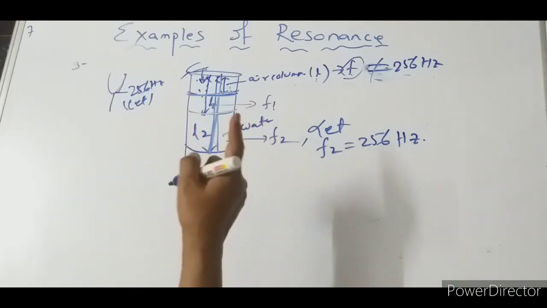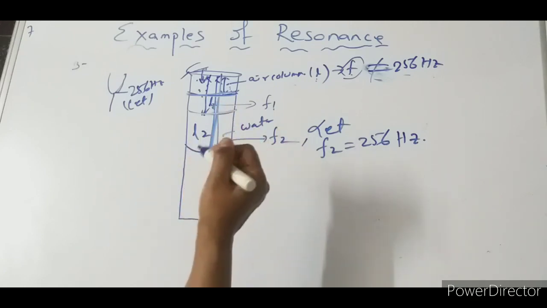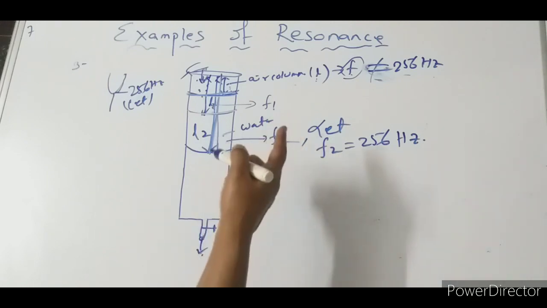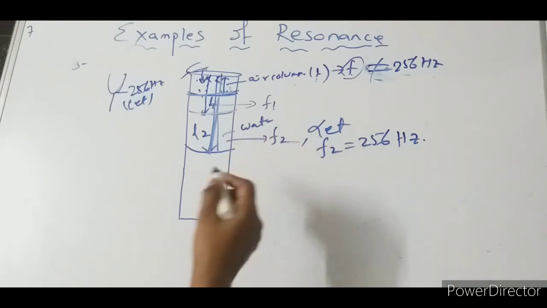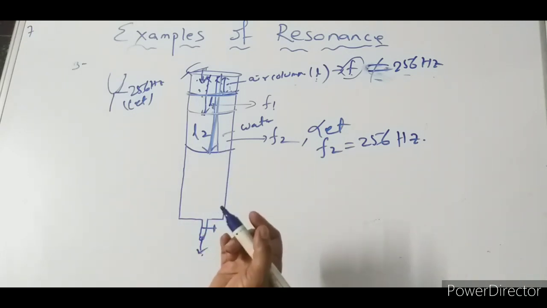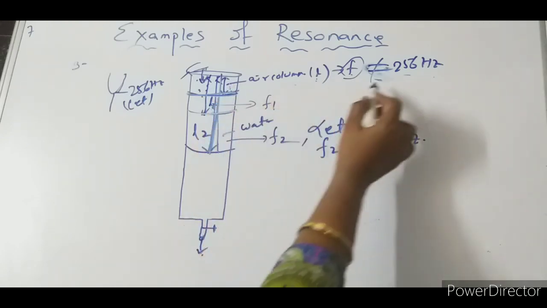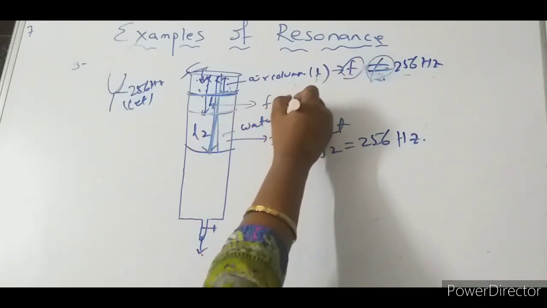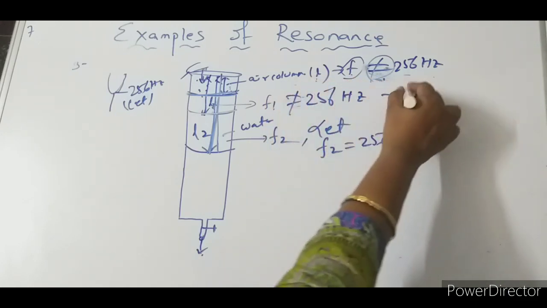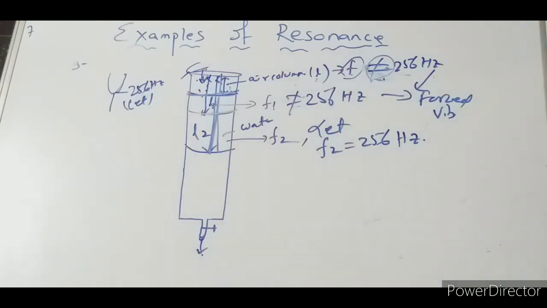Remember one thing, whenever N is not equal to F, in all these cases the vibration is forced vibration. Only when N is equal to F, meaning the natural frequency of the body matches the frequency of the periodic force, then only resonance takes place. In all the cases I mentioned, F is not equal to 256 Hz, so forced vibration is taking place.